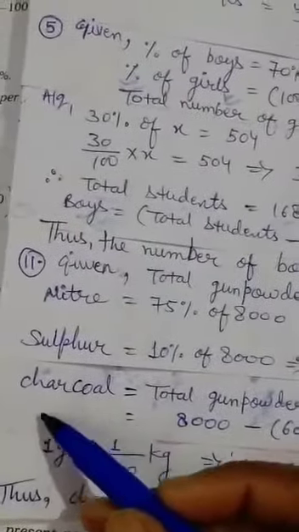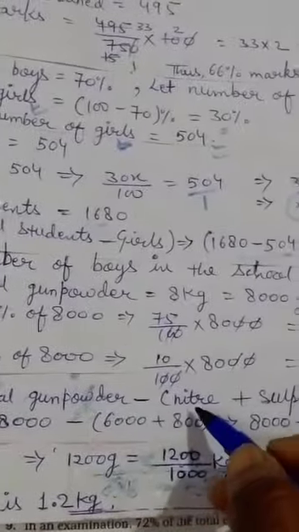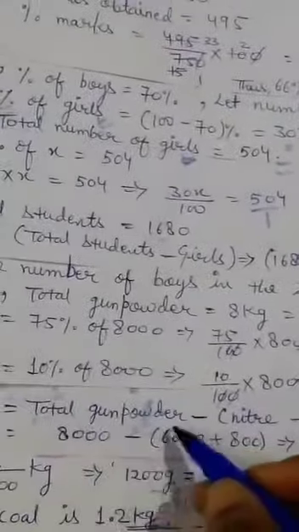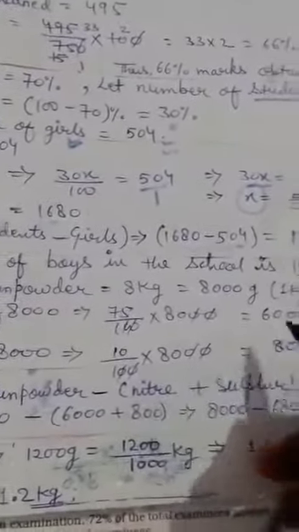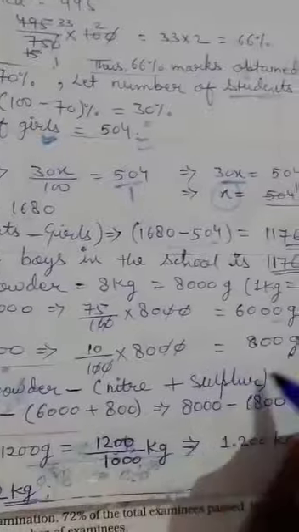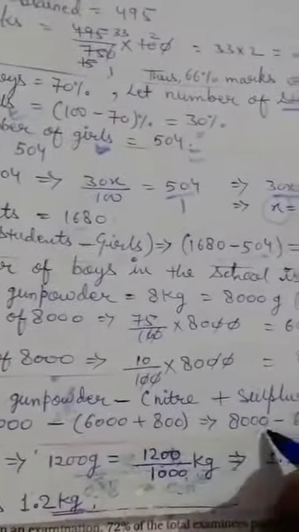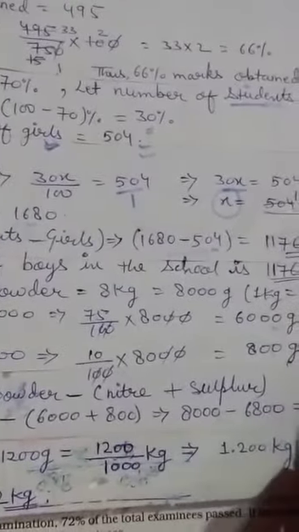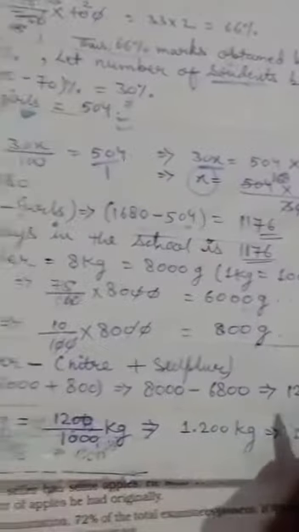Now we have to find the charcoal. From the total gunpowder, subtract the addition of the nitrate and sulfur. Total gunpowder 8000 minus, add the nitrate, nitrate is 6000, sulfur is 800, add it. Now 8000 minus, after addition becomes 6800. After subtracting you will get 1200 gram.